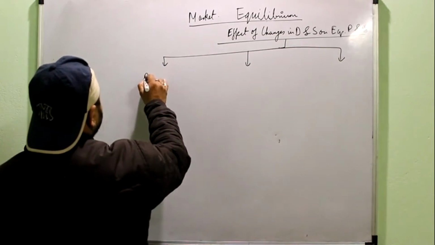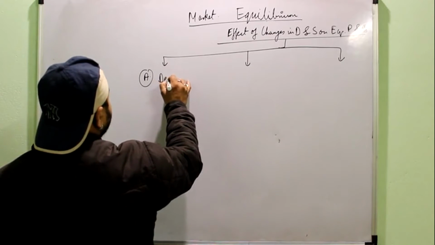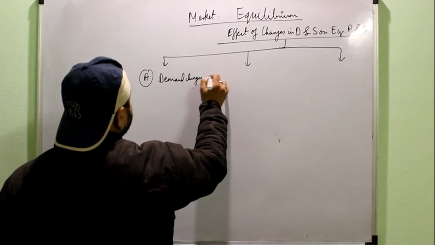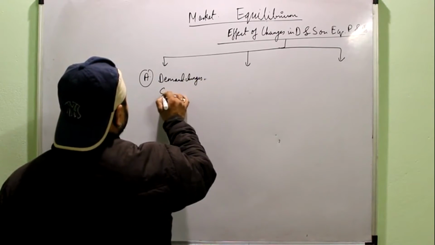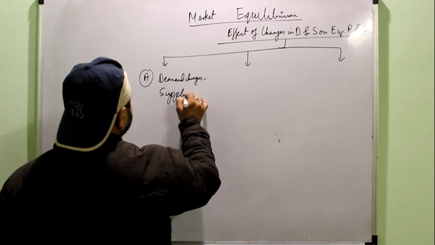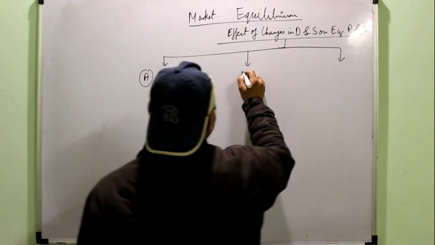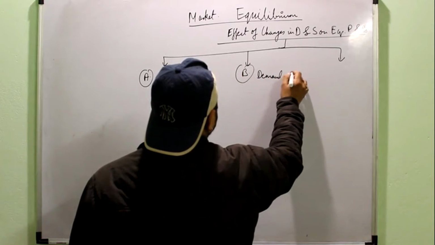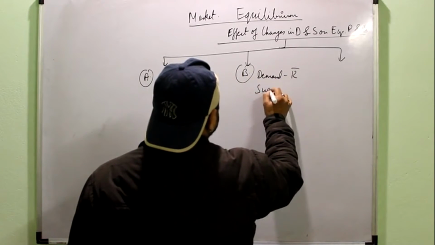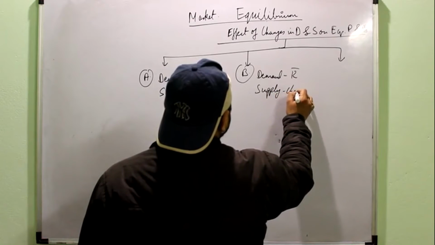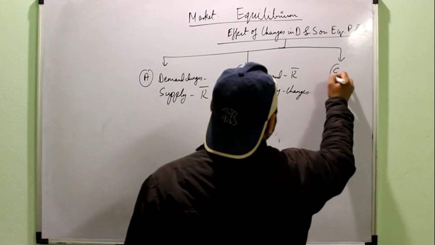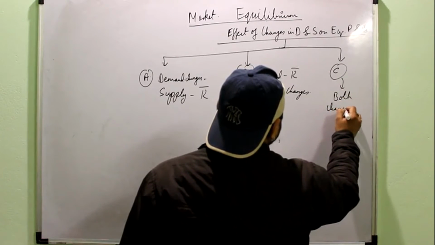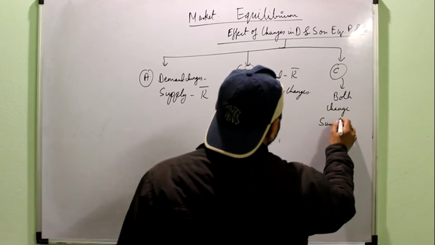The first category we can name as A, where only the demand changes and supply remains constant. B category, where demand remains constant and supply changes. And category C where both change simultaneously or together.